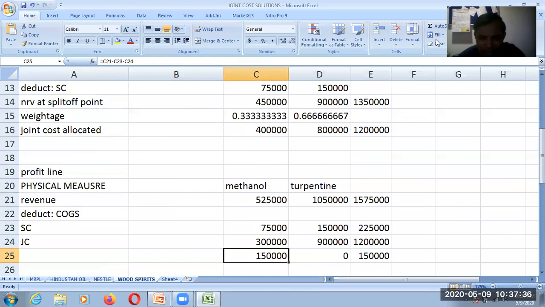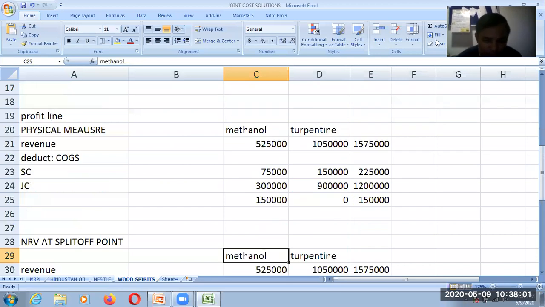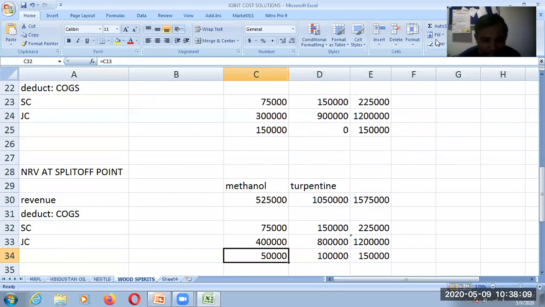Then we also calculated the profitability when joint cost is allocated under physical measures. Turpentine is earning nothing and methanol is earning 1,50,000, and the total earning of the company is 1,50,000, when 2,500 liters of methanol and 7,500 liters of turpentine are produced and the joint cost is allocated on the basis of physical measures, that means quantity produced. But when we move on to another method, calculating profitability with the help of NRV split off point, we find that the profitability is 50,000 rupees for methanol and 1 lakh for turpentine.